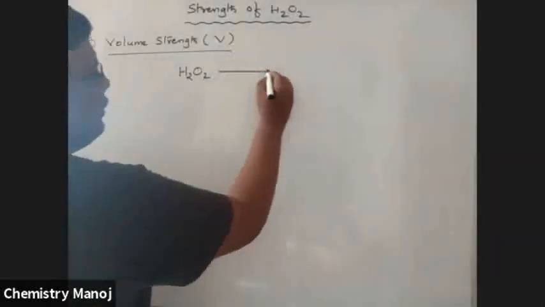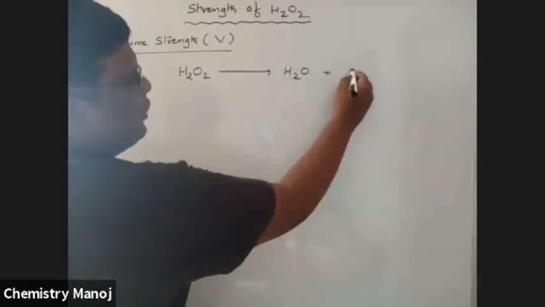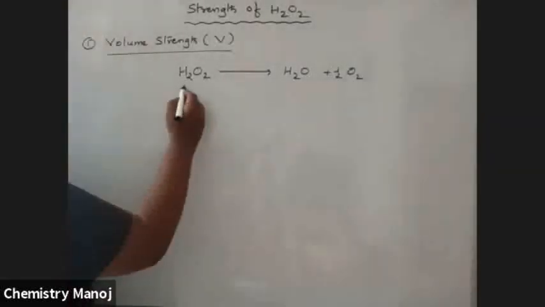On heating, it easily decomposes into H2O and O2. Here half O2 is for balancing purposes: H2O2 gives H2O plus half O2.